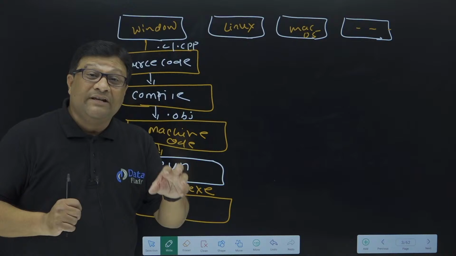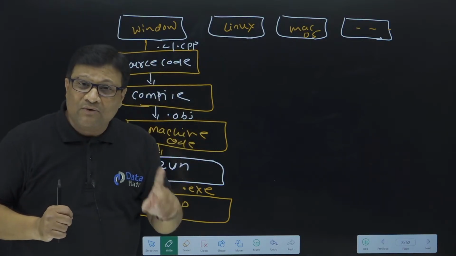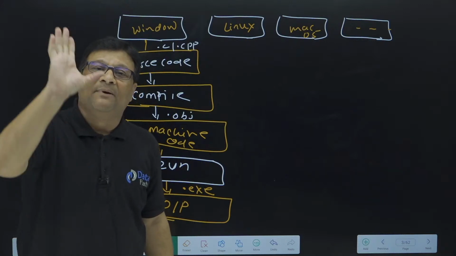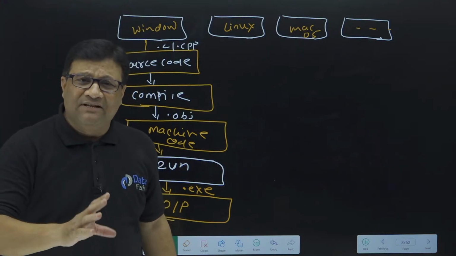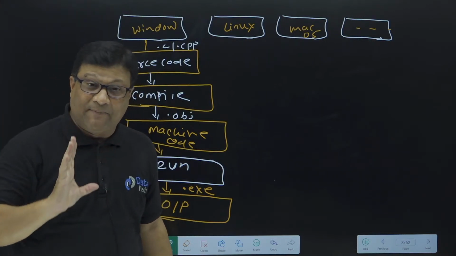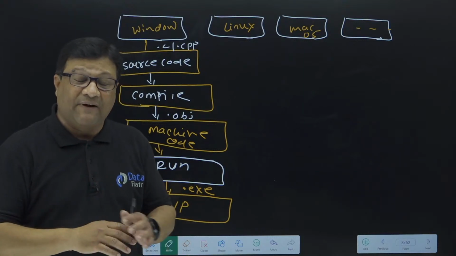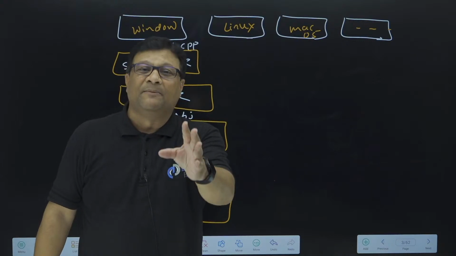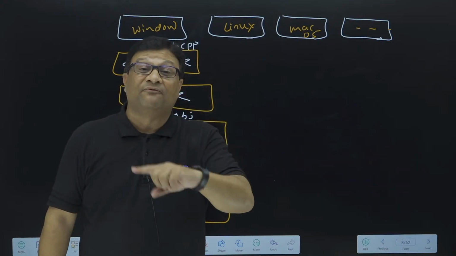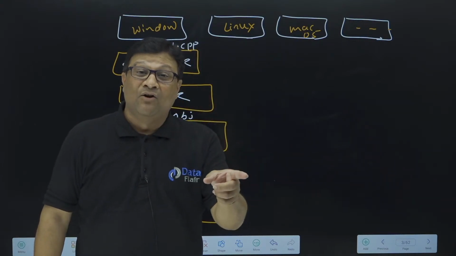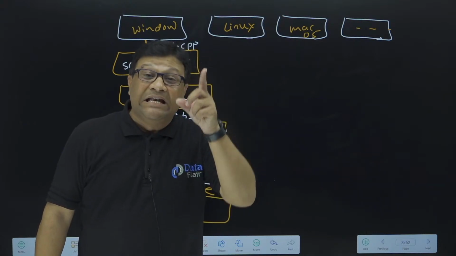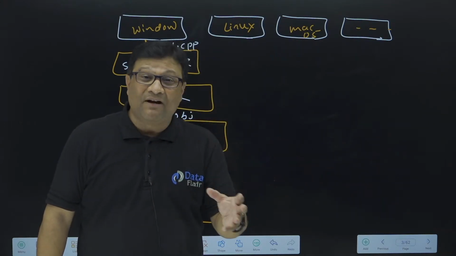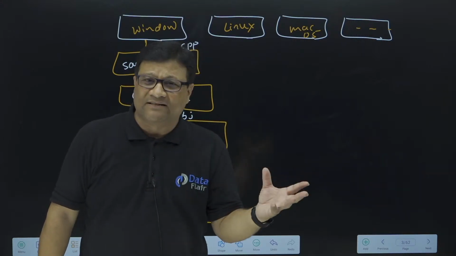An exe file is an executable file, right? Even on the first day I told you that if a language creates an exe file, it is a machine dependent language. If C creates an exe file, it is machine dependent. If C++ creates an exe file, it is machine dependent. If Visual Basic creates an exe file, it is machine dependent. Any language which is platform independent, machine independent, operating system independent never creates an exe file. Java never creates an exe file, Python never creates an exe file.